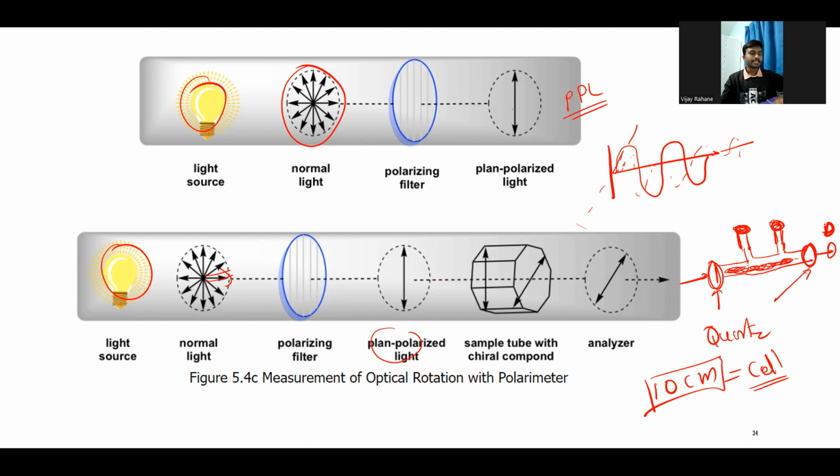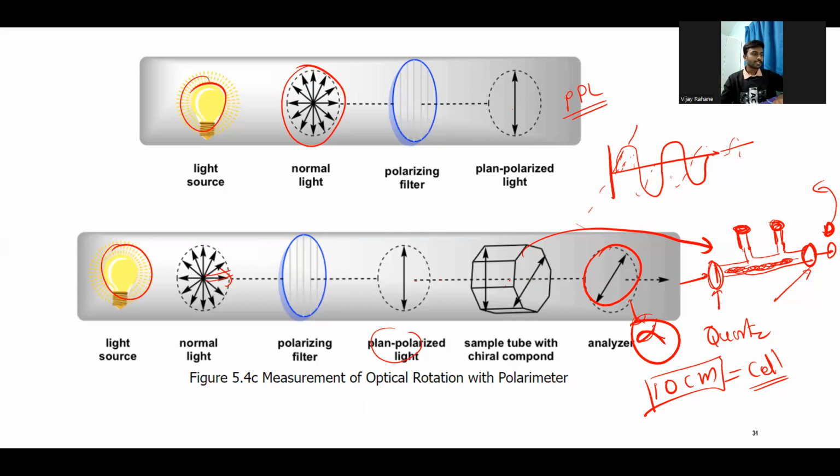Here there is a detector, and the detector converts and transfers that signal to the readout device, and we get on the screen the exact value of the optical rotation. So this is the cell, and here there will be the analyzer. This light gets rotated because it passes through the optically active compound, so it gets rotated by some degree. That angle we generally call alpha, which is the observed rotation, not the specific rotation.